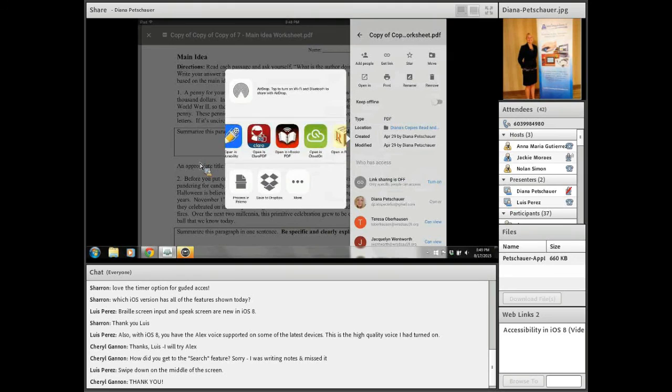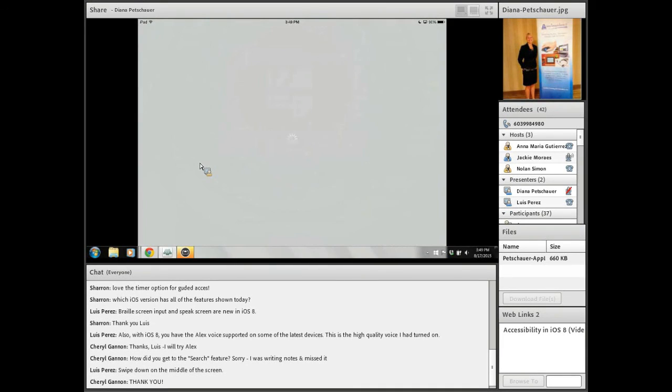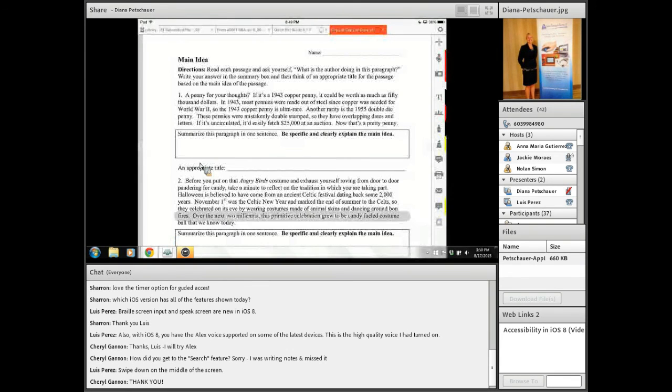And now you see a list of the apps that I have on my iPad are here. And these are the apps that I could pull this worksheet into to do something with it. The one that I'm going to choose first is called iAnnotate PDF. It's the second one over. It looks like little I and little a in script or cursive. iAnnotate PDF. When I tap on there, it now opens this worksheet in the app iAnnotate PDF that I have on my iPad.